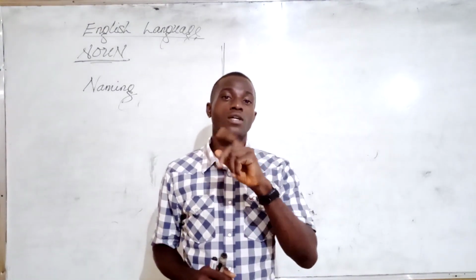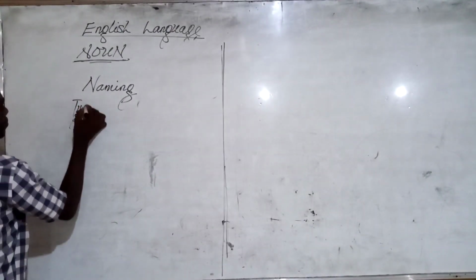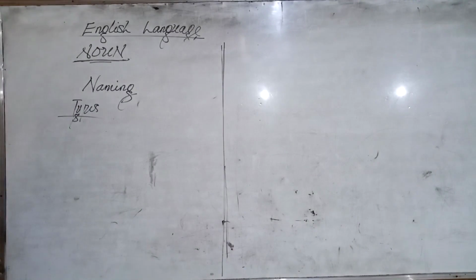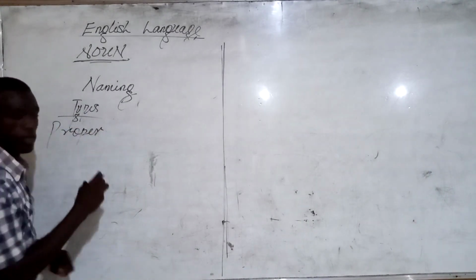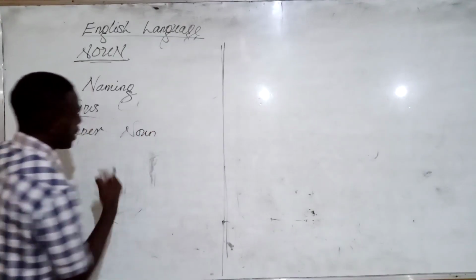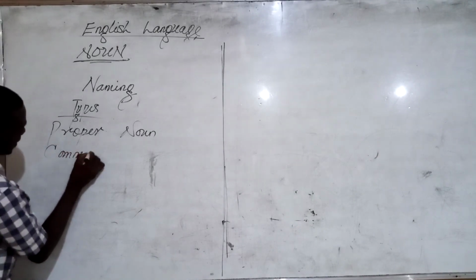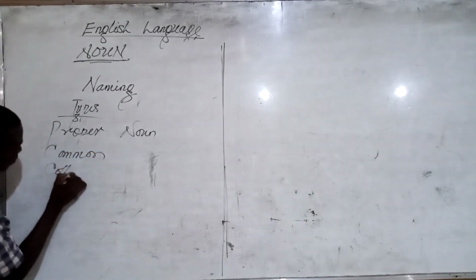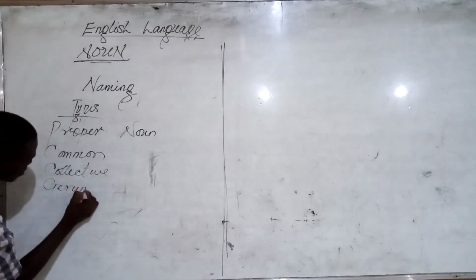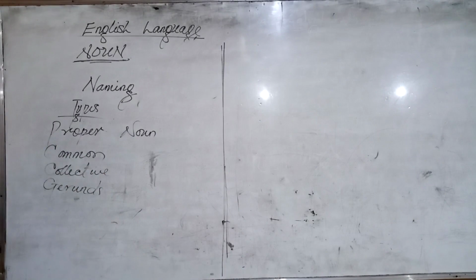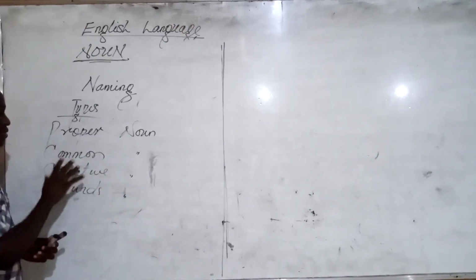Alright. Now, what are the types of noun? The types of nouns. Number one, we have the proper noun. Number two, we have the common noun. And number three, we have the collective noun. And number four, we have the gerunds. Alright? Alright, so wait, I know this is not all that you were taught, but I'm going to classify them